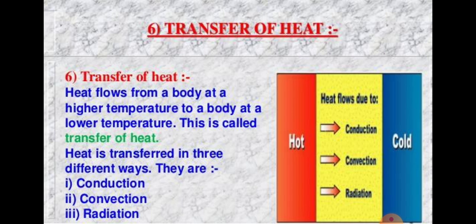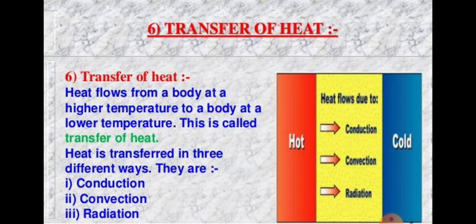This type of flow of heat stops when the two objects attain the same temperature, because heat flows from the body of high temperature, means hot, to the cold. When both objects are hot or both are cold, they attain the same temperature, then the flow of heat automatically stops.